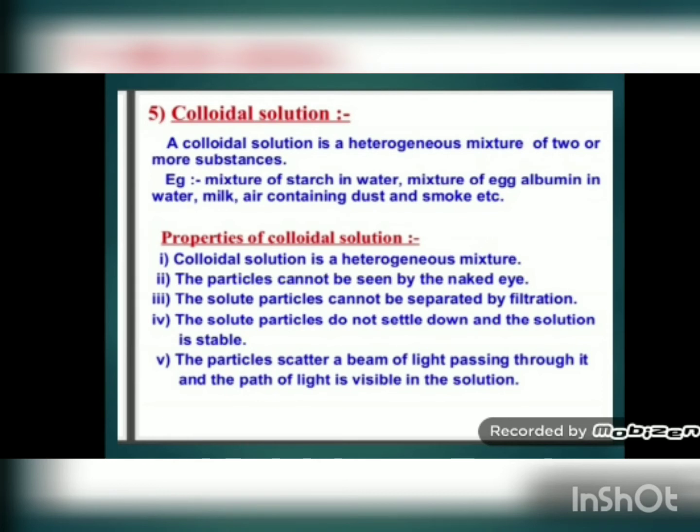This means if you take any colloidal solution and pass a beam of light through it, you will clearly see the path of light. When you pass a beam of light through any transparent substance, you cannot see the light in that substance or solution. You know why?